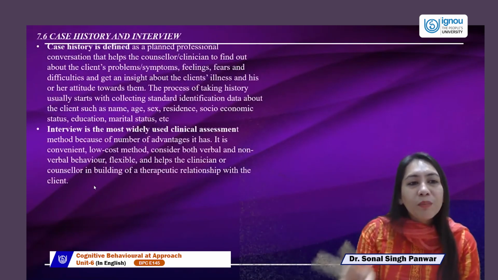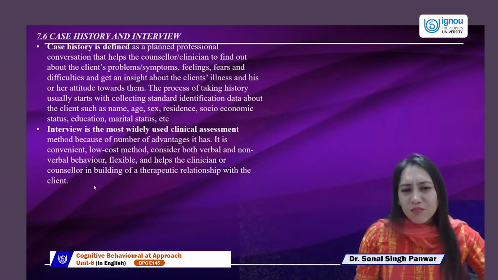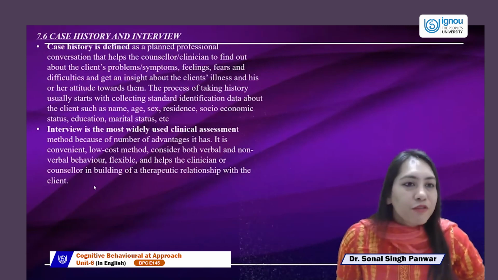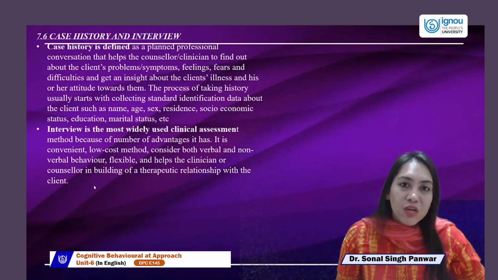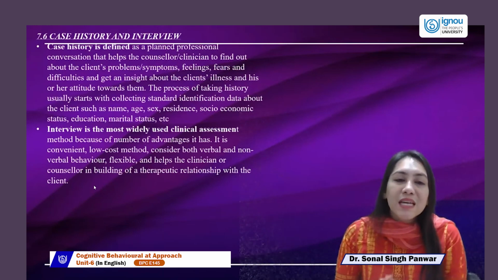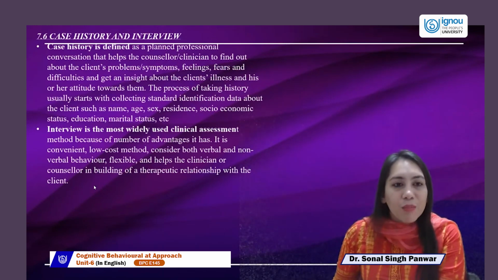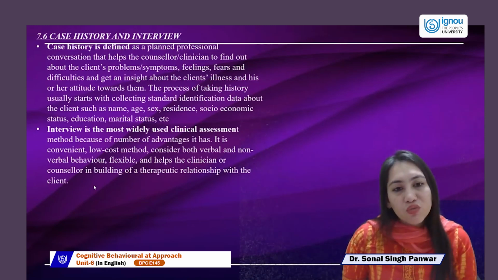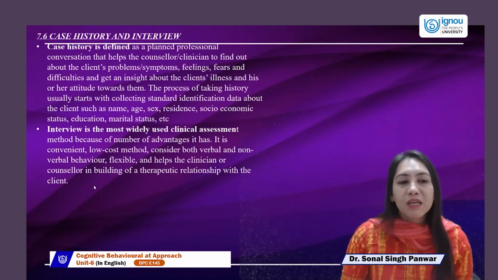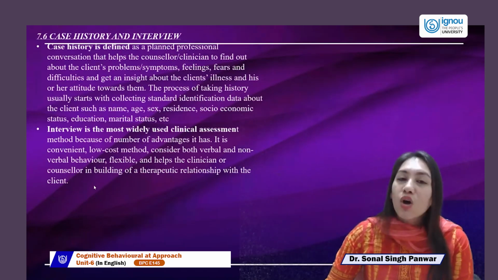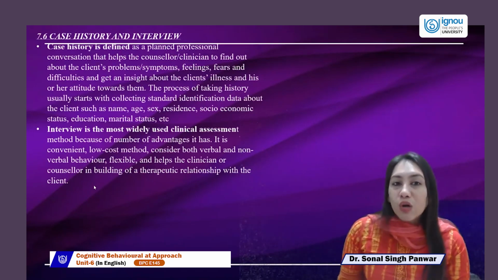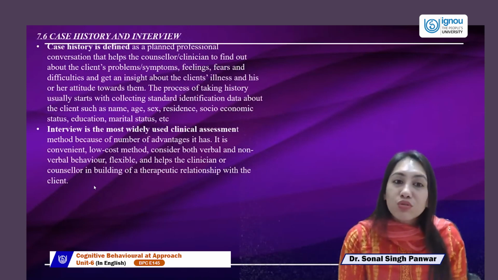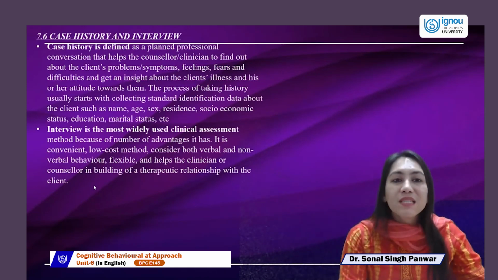Now we come to the two main techniques. Technique as in some intervention and assessment ways that we use in most of the therapy. First is case history, then we come to interview. What is a case history? Case history is in-depth information taking from the client about their symptoms, feelings, thoughts, insight, etc. This is the first-hand information which comes from them. It talks about history taking, about their name, all the demographic information, educational background, psychological health, medical health, and also taking history from past many years. So that's why it's the in-depth information.